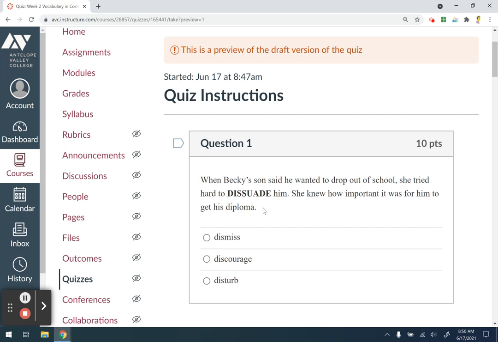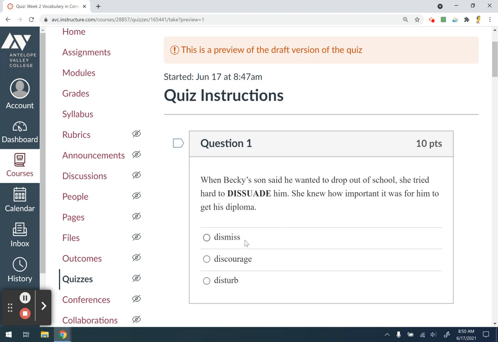So he wants to quit, and she knows that the diploma is important. So dissuade means, and the prefix dis means not or against. It's kind of like unimportant, non-important. Dissuade means not or against.